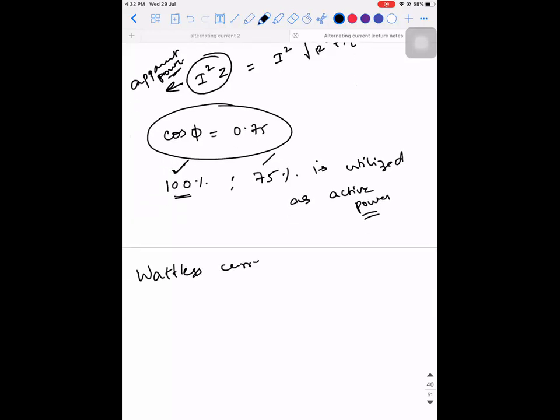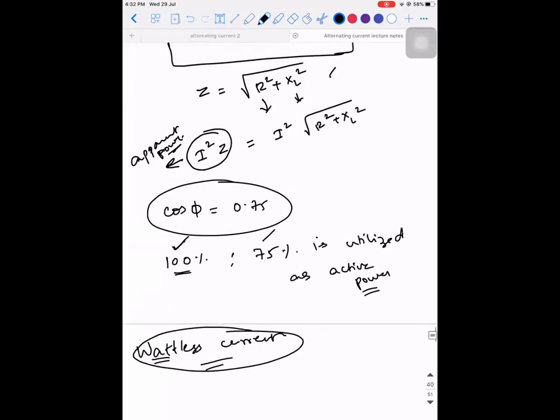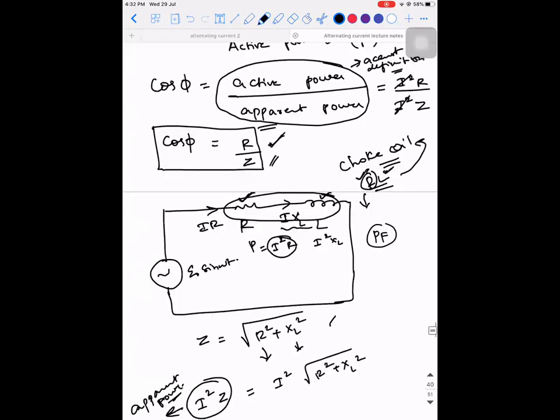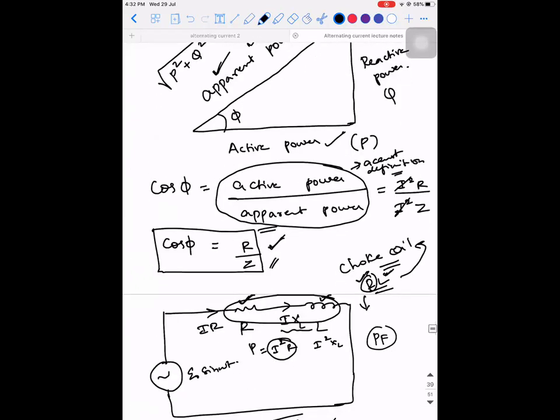So this is what they've removed from your syllabus. This is just a single word, that's it. Are you able to understand what is wattless current? We say wattless because watt is power, so it is powerless current. They don't consume any power. So which devices do not consume power? It is the inductor and the capacitor, that is, the reactive elements. Now you are able to understand every point.